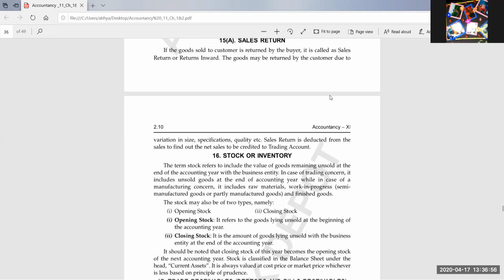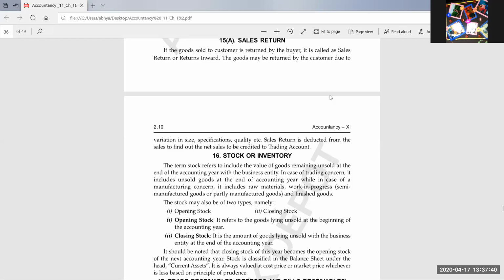Then the financial year is the year which starts on, anyone knows from which month? No one knows. No, it's not March. Yes, very good, Yash. It's April. It starts from April and ends on March. Like in school, every next class you used to go in April and the year ends in March. So the accounting year may be of two types, financial year or calendar year, and it is up to the businessman which year he is following.